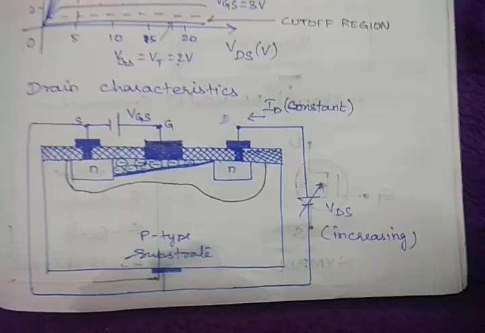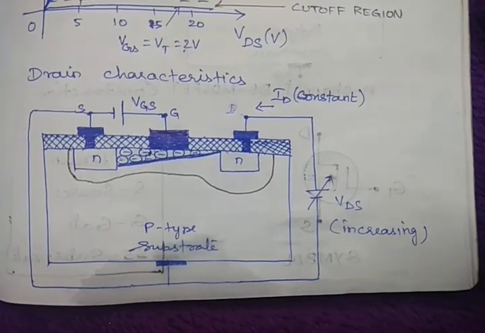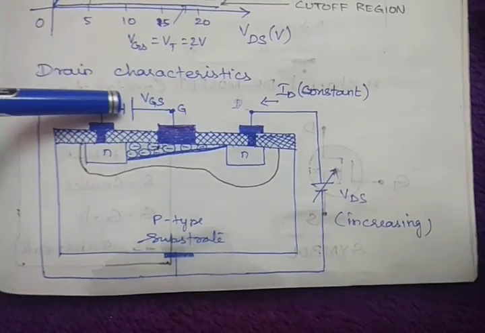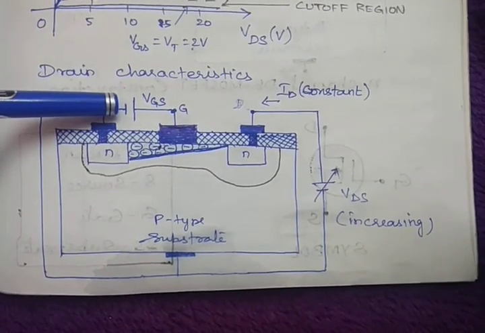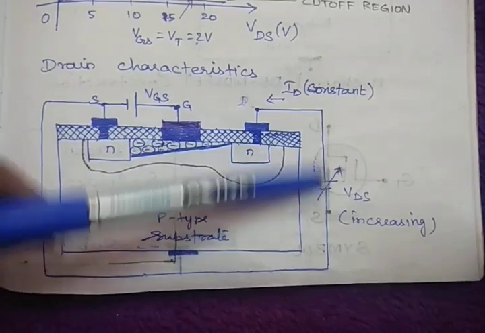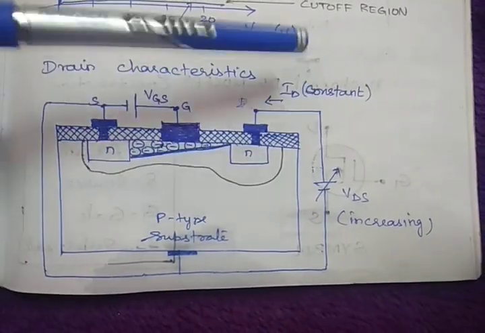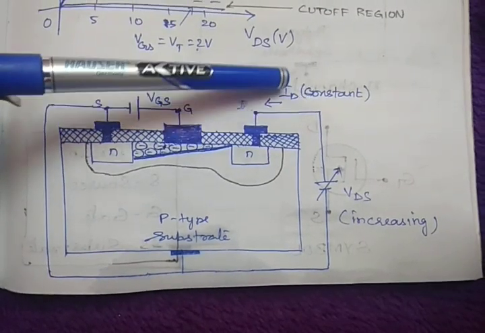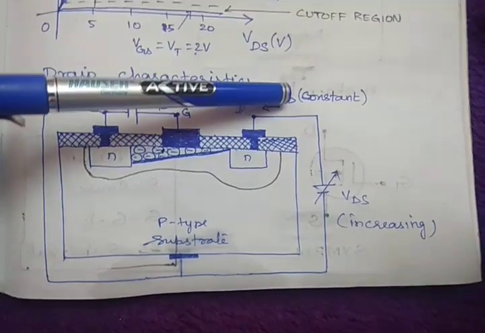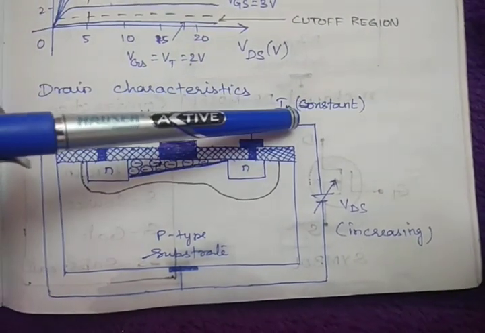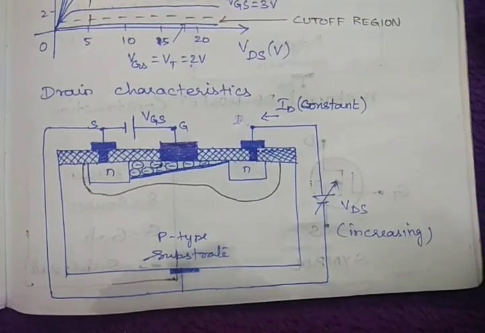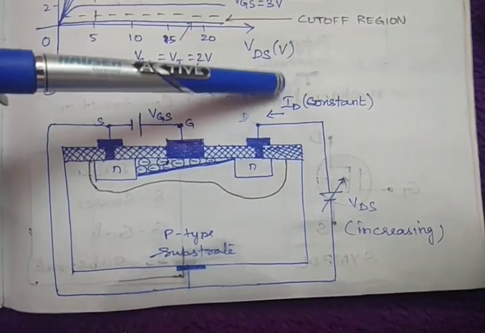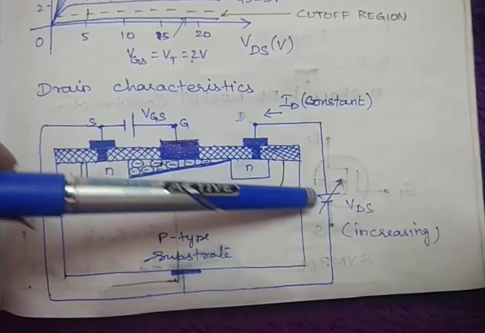drain characteristics. To understand the drain characteristics, we'll see this figure. VGS is applied, now VGS is kept constant, but VDS is increasing, right? So this current also reaches a constant value when you increase this. This will not keep increasing. At this point this is constant, correct? So we'll see what is going to happen.